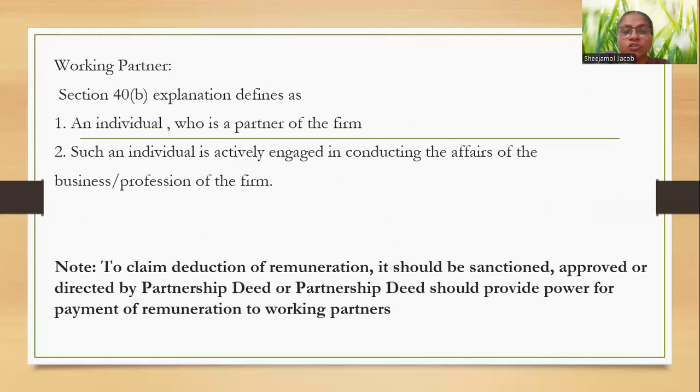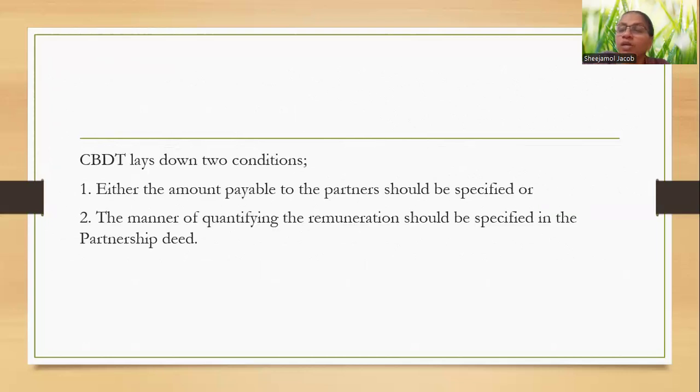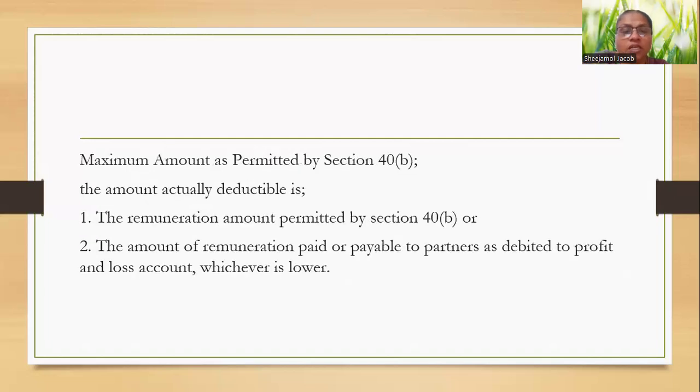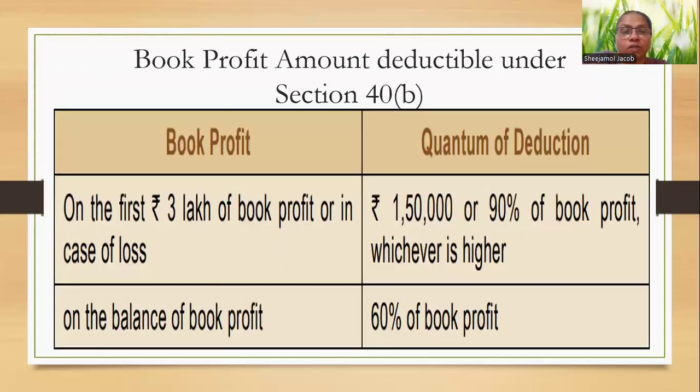To claim deduction of remuneration, it should be sanctioned, approved or directed by the partnership deed, or the partnership deed should provide power for payment of remuneration to working partners. What are the conditions under CBDT? Either the amount payable to the partner should be specified, or the manner of quantifying the remuneration should be specified in the partnership deed. And the maximum amount permitted by section 40B is the remuneration permitted by 40B or the amount of remuneration paid or payable to partners as debited to the profit and loss account, whichever is lower.